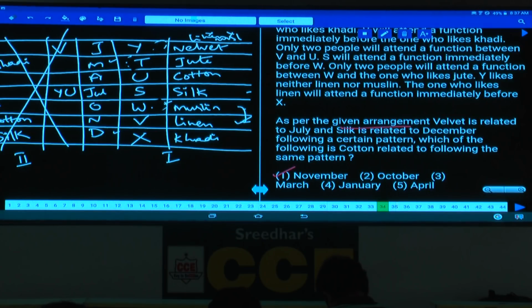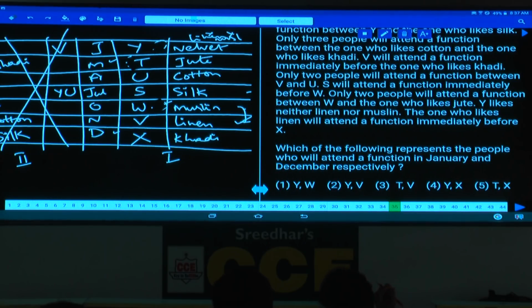Between cotton and November there must be exactly 2. Done with this? Question number 34, choice 1. Then 35, which of the following represents the people who will attend a function in January and December respectively? Jan and December respectively means Y and X, choice 4. Now this is about question numbers 31 to 35.